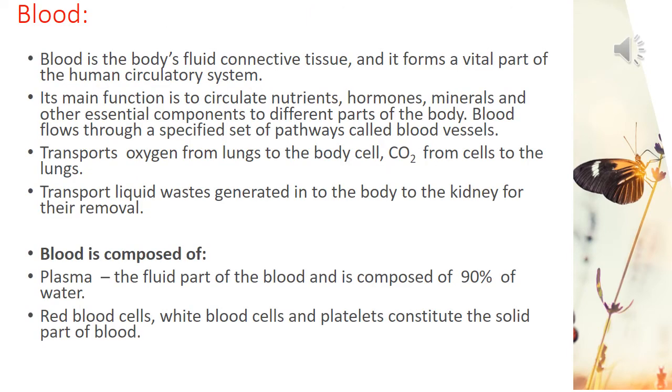Let's talk in detail about the components of the circulatory system. The first one is the blood. Blood is a body fluid connective tissue, and it forms a vital part of the human circulatory system. Its main function is to circulate nutrients, hormones, minerals, and other essential components to different parts of the body.